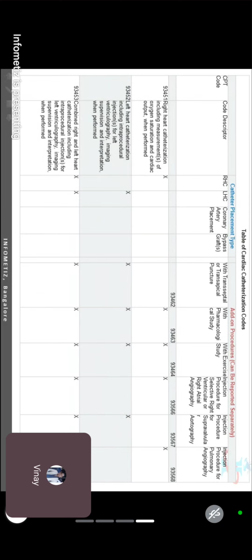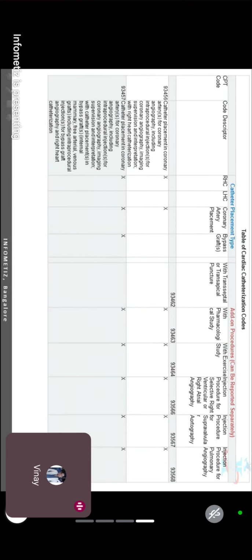Right? 53, cross mark under both. 54 only under coronary artery placement, means coronary angiography. 55 coronary angiography with bypass graft, both check marks. Then 56 RHC check, coronary artery placement check. Okay, easy now.